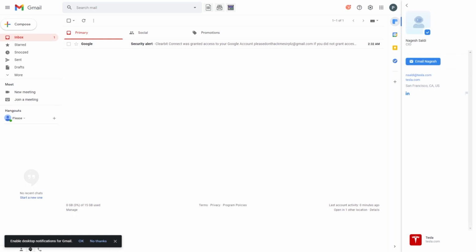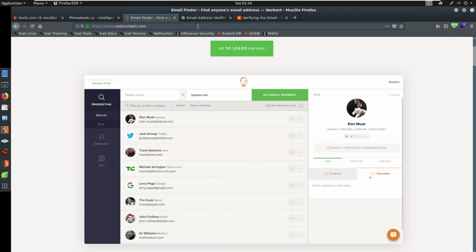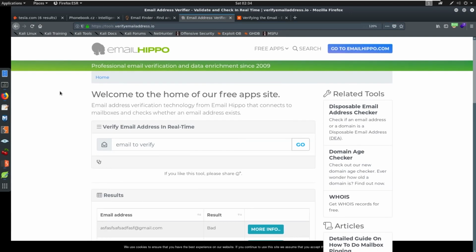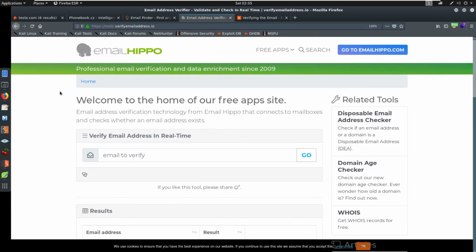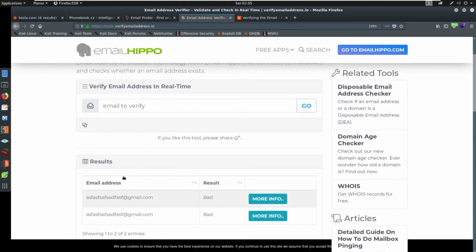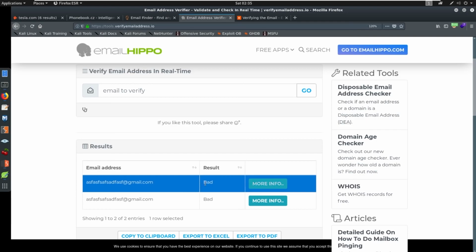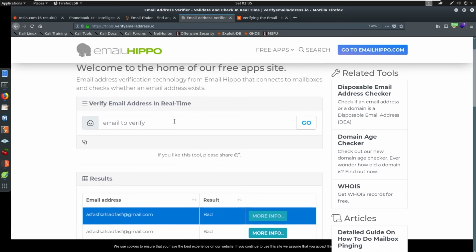Once we get to that point, we can take this email, or we'll even try a different email. I'll show you a couple. But we could take this and we can go try to verify this. So there is a website called Email Hippo. You can go to tools.verifyemailaddress.io. And all you have to do is type in an email address here. Sometimes you can get false positives if they're good or bad. Here, I typed in this email address a couple of times and just got a bad result. This is an email address that does not exist.